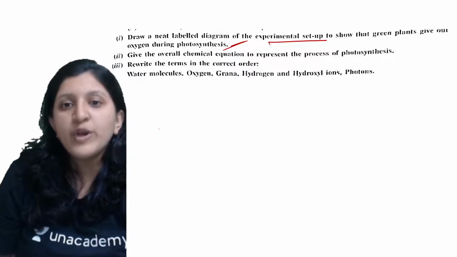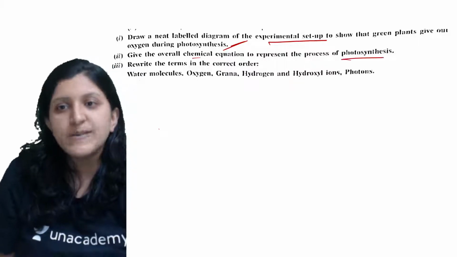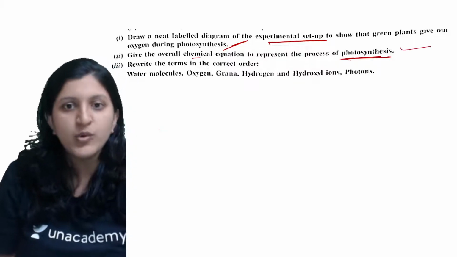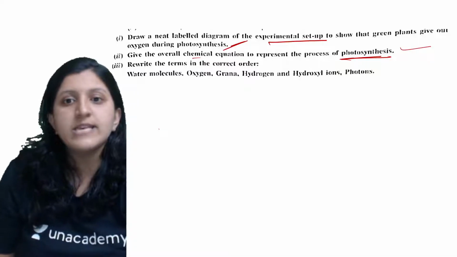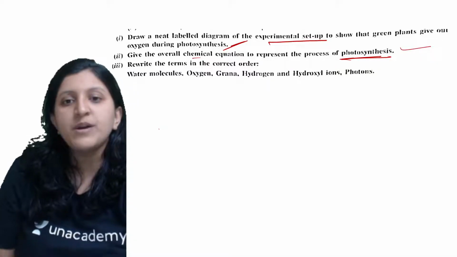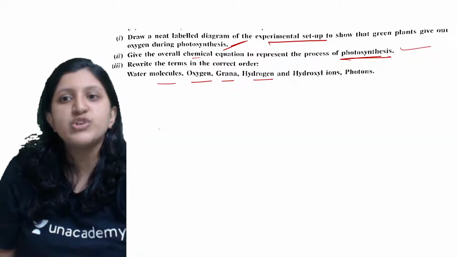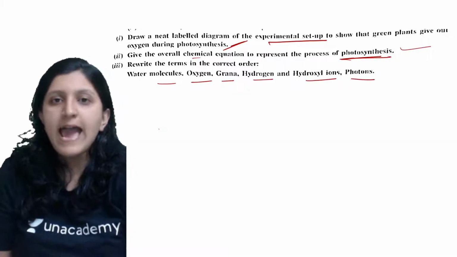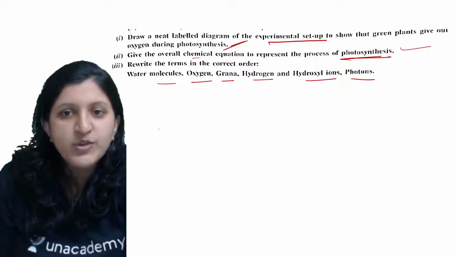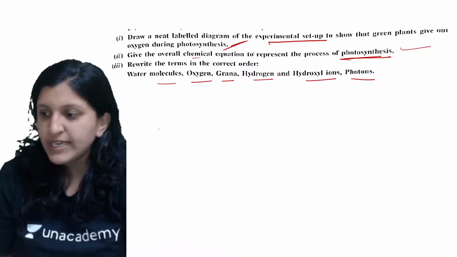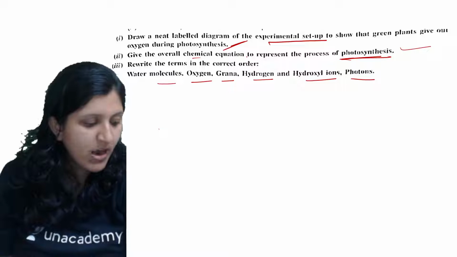Now give the overall chemical equation. This is basically a balanced equation that you need to know. Rewrite the terms in the correct order. Water molecules, oxygen, grana, hydrogen, hydroxyl ions and photons are given, so you need to write them in the correct order. Anybody wants to try it out?